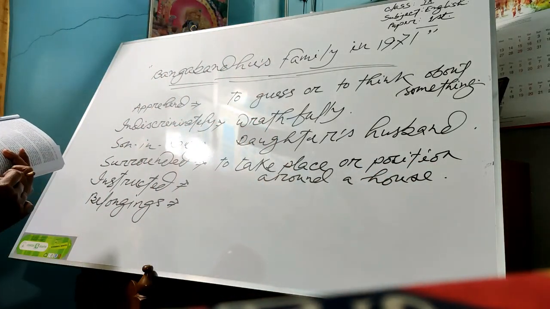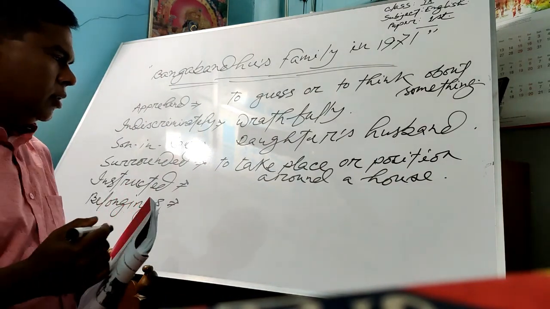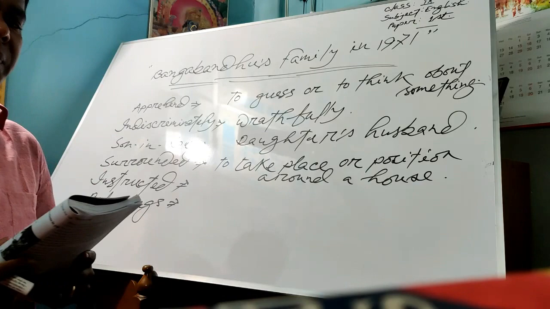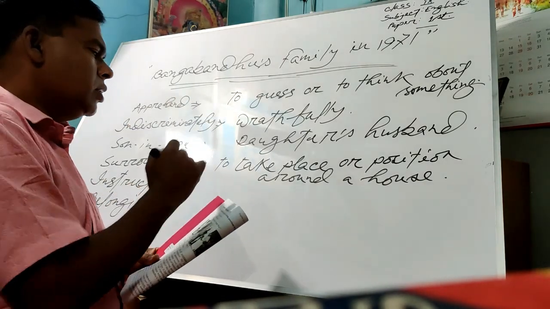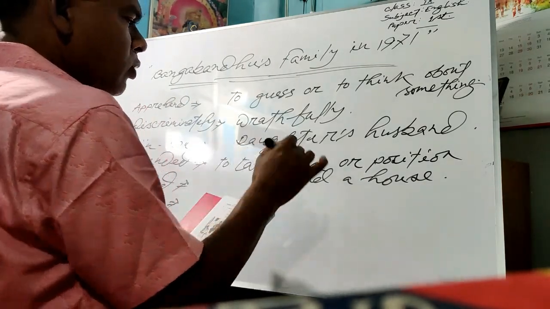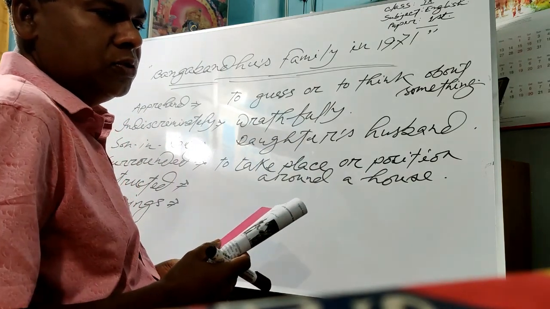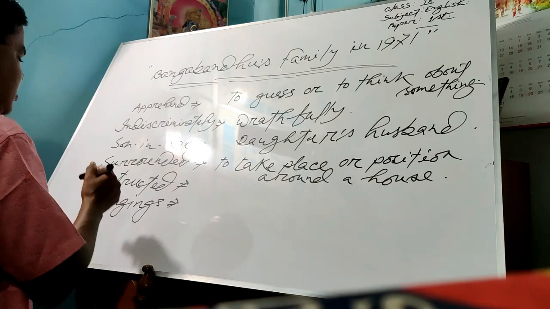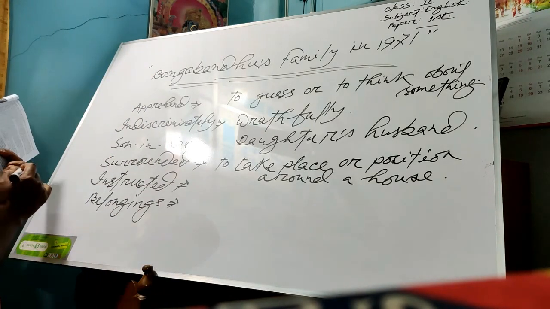Actually, this word has been used in this lesson because in 1971 the Pakistani army took position around the house of Bangabandhu for doing wrathful activities. Okay. Now instruct. What is the meaning of instruct?